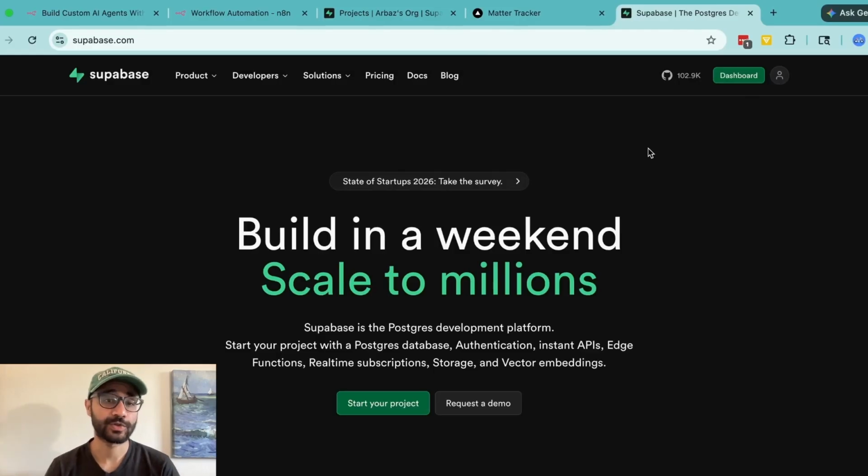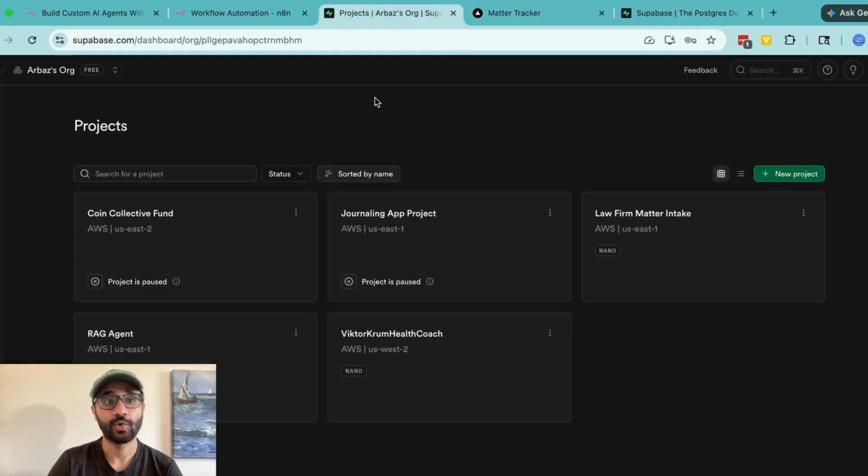If you've never used Supabase before, it's basically a Postgres development platform that is very user-friendly. This is what the homepage looks like, and once you create an account and sign in, you would be asked to create your own organizations. So for me, I've said it's Airbus's org, and these are my projects within it. After that, what you need to do is click on Create a New Project. It'll ask you to name your project and also enter a password for your database of your choice.